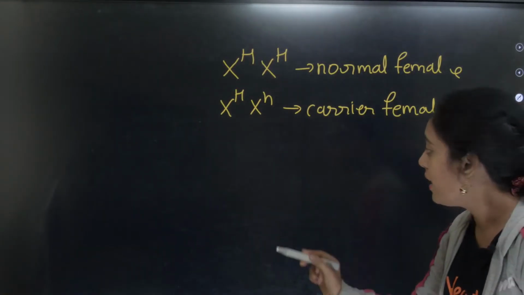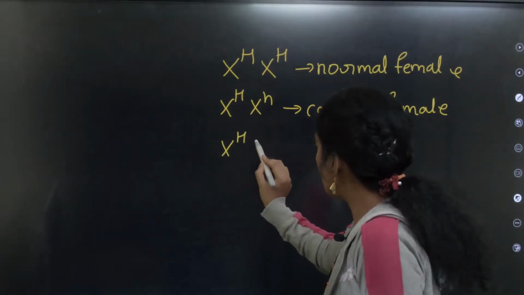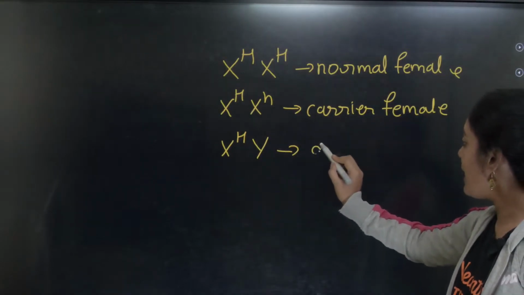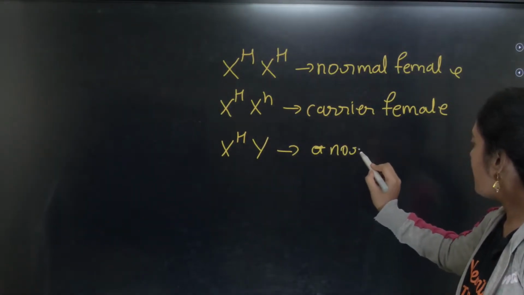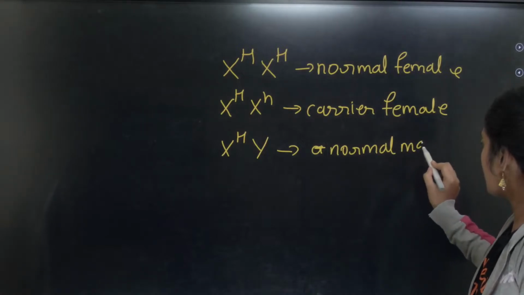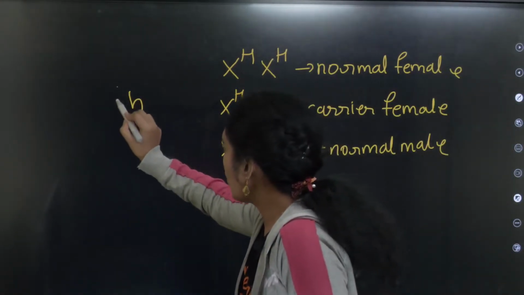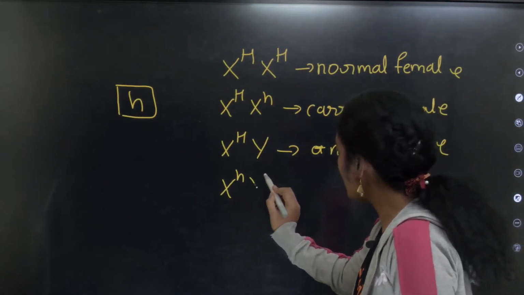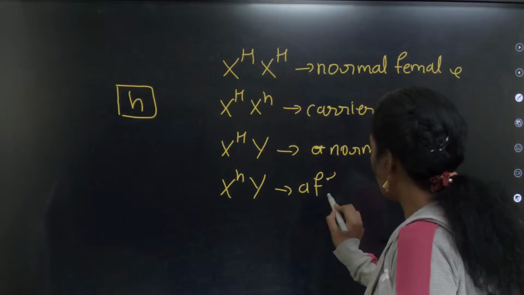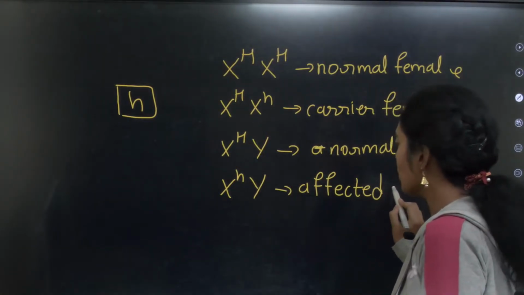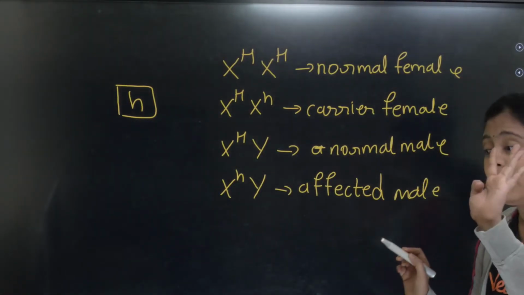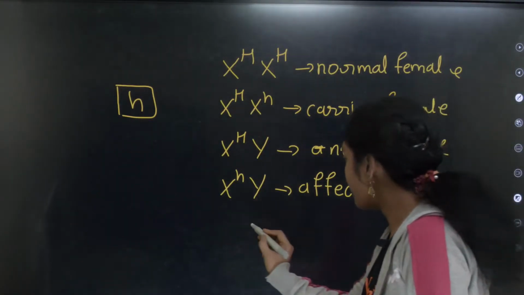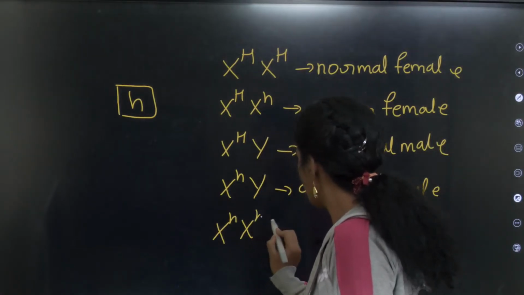Everyone understand this clearly. Okay, then XHY. Can anyone tell me what will be the condition of this XHY? He will be a normal male. Correct? The small h is your hemophilic gene. Okay, then you have XhY. This person will be affected. Everyone understand this first. Affected male. So these are the only 4 genotypes that are possible. Normal female, carrier female, okay, and we also have one more, right? Affected female.